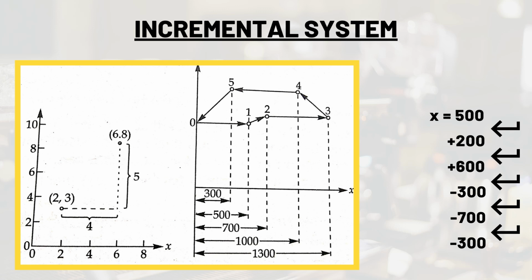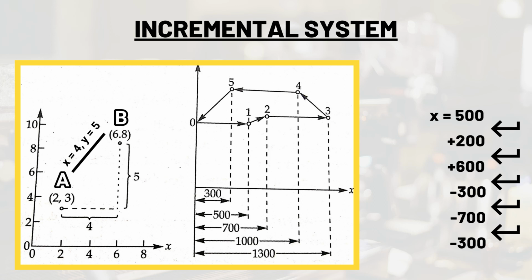Next we have incremental and absolute CNC machines. Let's discuss the incremental system first. In this system, the distances are measured from one point to the next point. The movement from point, let's say A, whose coordinates are 2, 3, to the point B, whose coordinates are 6, 8, is specified by x is equal to 4, y is equal to 5.